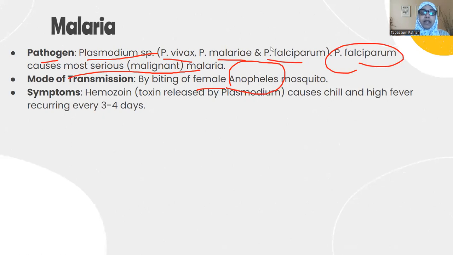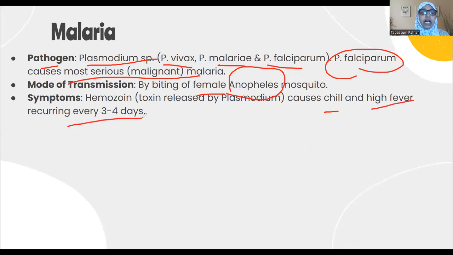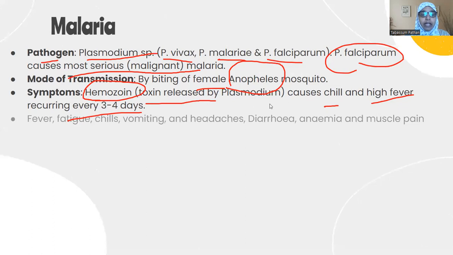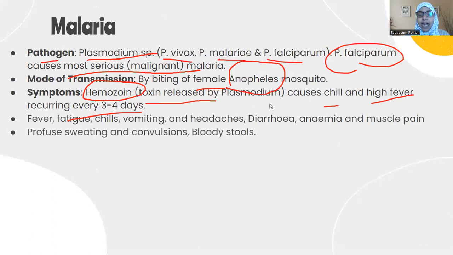What are the symptoms once you get malaria? You get chills and high fever, which comes every 3-4 days. This is because of the toxin released by the Plasmodium species, known as hemozoin. Symptoms are fever, headache, chills, high fever, vomiting, diarrhea, anemia, muscle pain, excessive sweating. You are not able to see, you feel dizzy, convulsions. Then you have bloody stools, blood streaks in your feces.